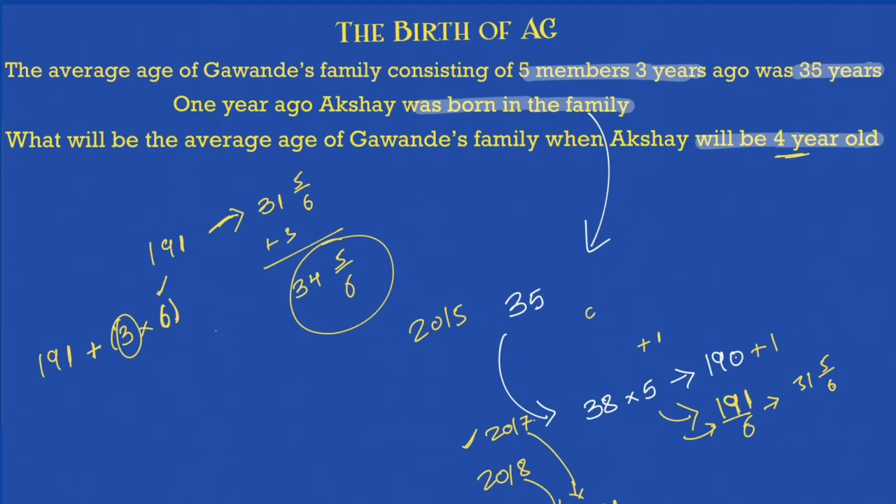So each member, you can say A plus B plus C plus D plus E plus Akshay, all will add 3 plus 3 plus 3 plus 3, just like the logic which I shared with you previously. So plus 3 into 6, 18 again. 18 divided by 6 will be 3. Now the sum of the age will be 191 plus 18, that is nothing but 209.